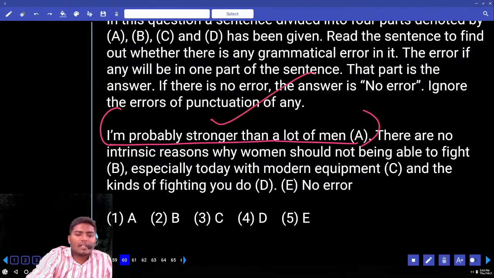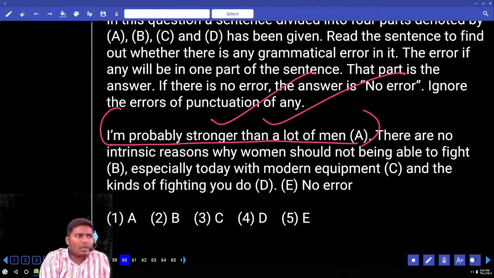I am stronger than a lot of people. Stronger than or stronger to? When do you use to after some adjectives? Senior than or senior to? Why? I don't know, sir. That is the rule.